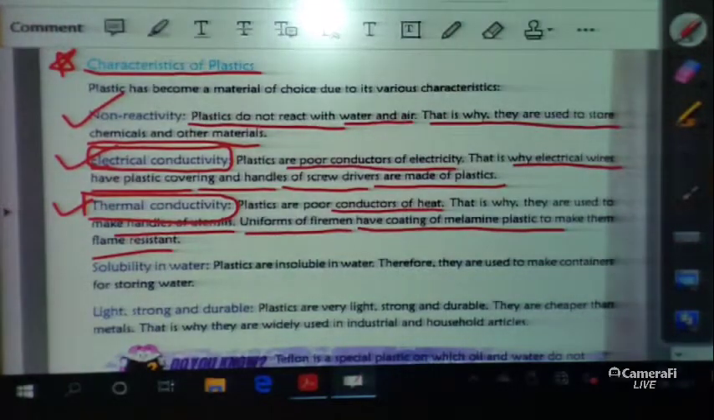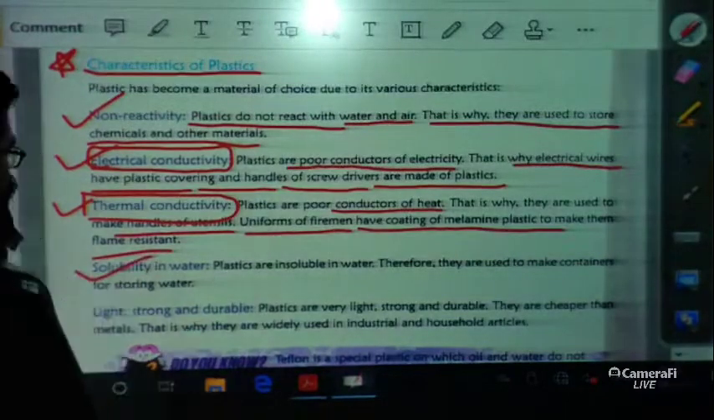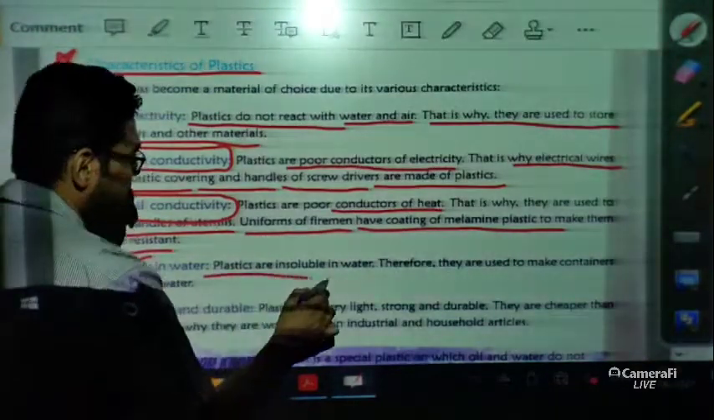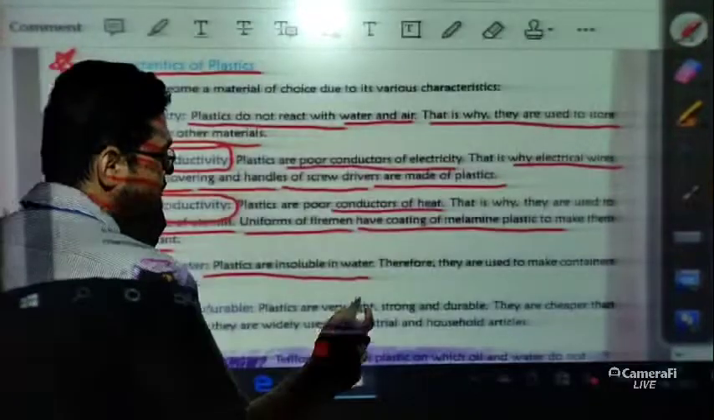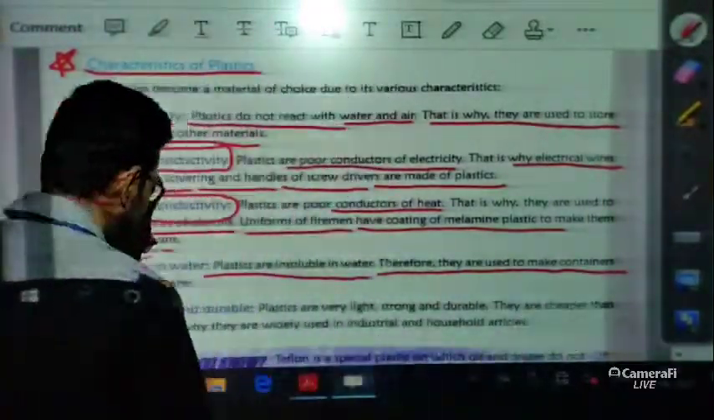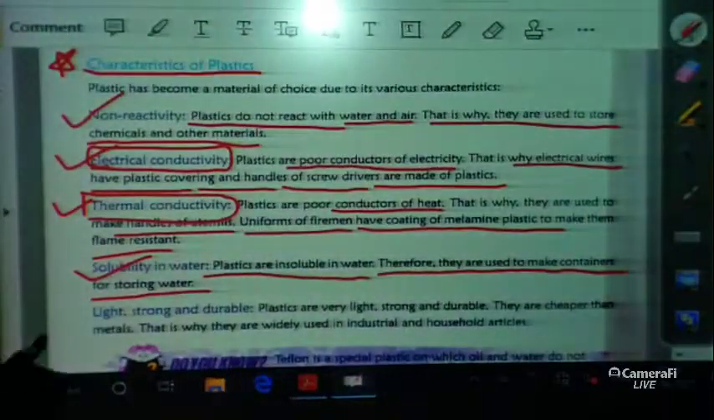Next one is solubility in water. Plastics are insoluble in water. That means they don't get mixed with water. Therefore, they are used to make containers for storing water.